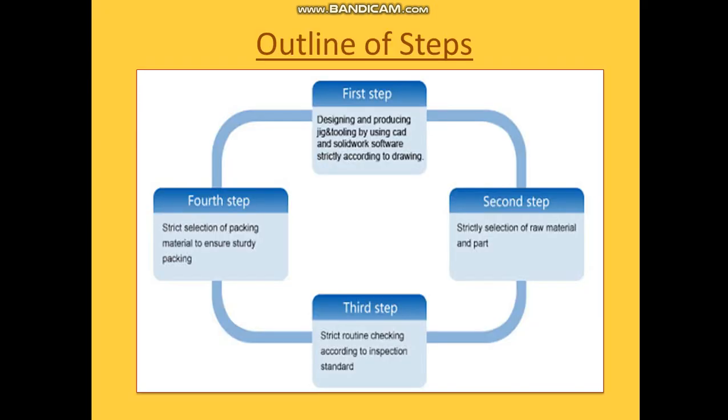Okay, so the outline of the steps is like this. The first step should be designing and producing a tool using CAD or SolidWorks software. Whatever we are doing, we are just making an outline, that first we have to design them. Then the second step will be selection of the raw material and parts, so the raw material should be quality checked.